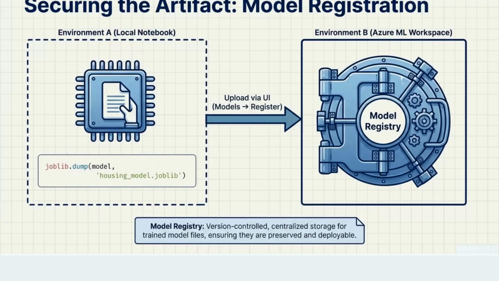The model registry is version controlled. What do you mean by version controlled? In the machine learning domain, it's not like once you have deployed the model it will run for years. You have to continuously keep updating it with the latest data. So V1 version, V2 version, V3 version, all those versions can be stored here in the registry. It is centralized storage for trained model files, ensuring they are preserved and deployable.